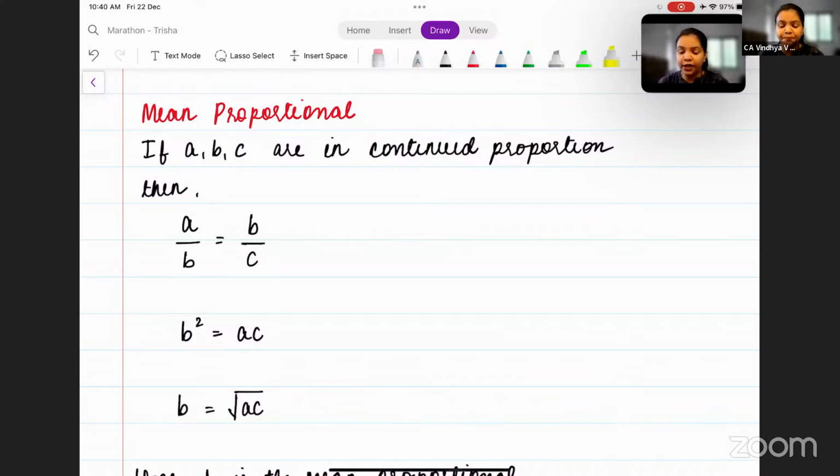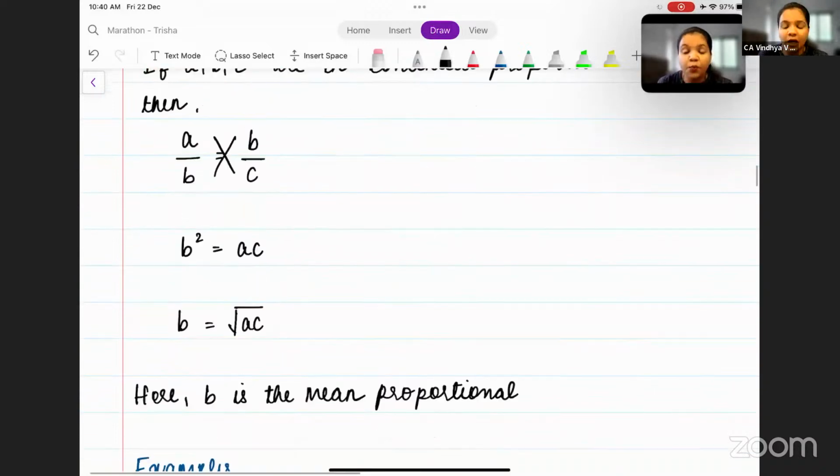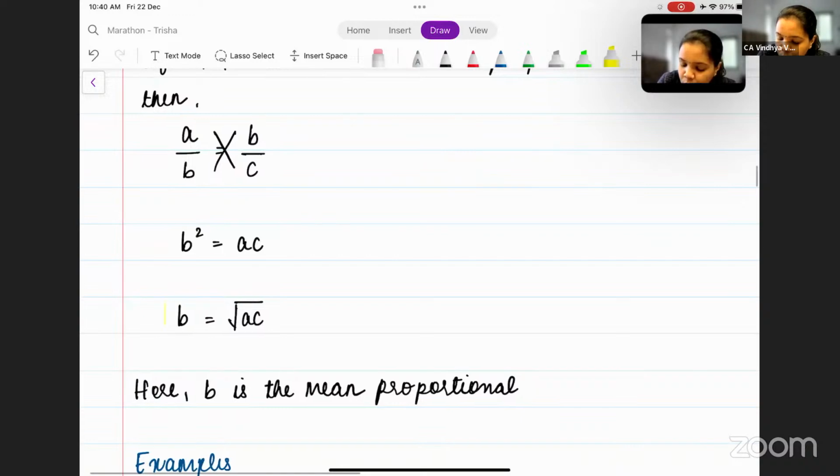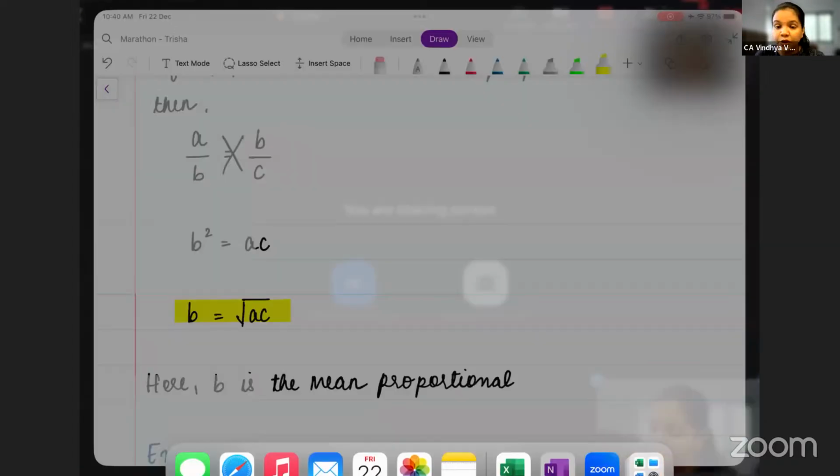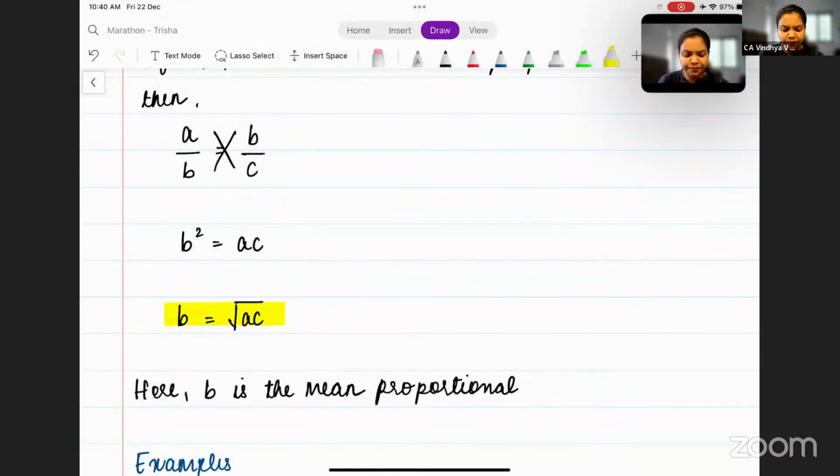Now here, we can write this as A by B is equal to B by C. And you can cross multiply this. When you cross multiply this, what do you get? You get B into B, which is B square, and A into C, which is AC. So B square is equal to AC, which becomes B is equal to root of AC.